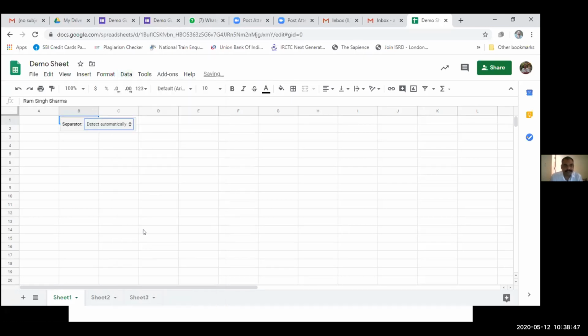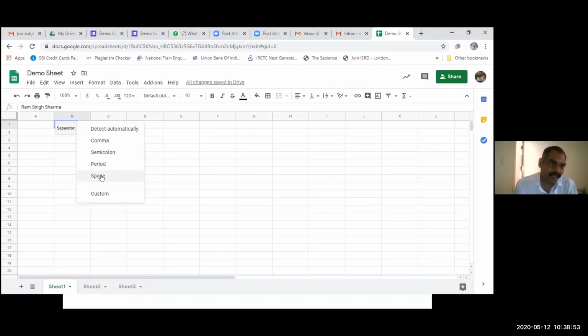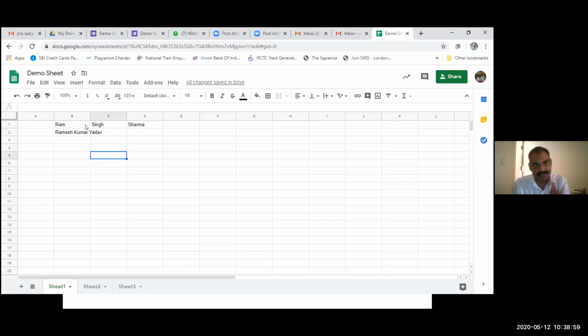Just by clicking on this, detect automatically. I will select the space bar. Now look, Ram is in a separate cell, Singh is in a separate cell, and Sharma is in a separate cell. So the name comes under three different cells. So this is split.